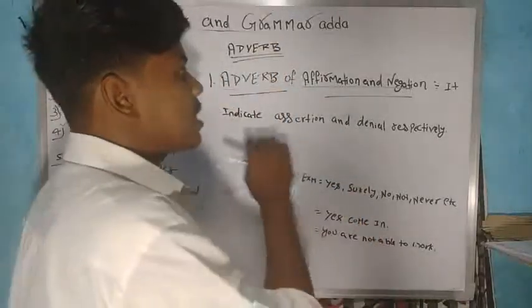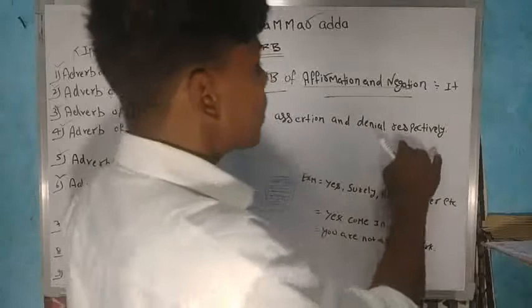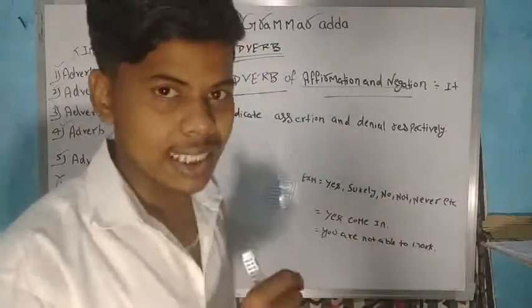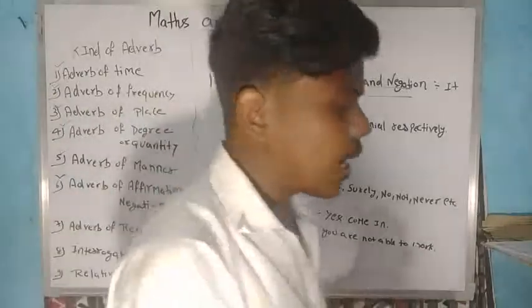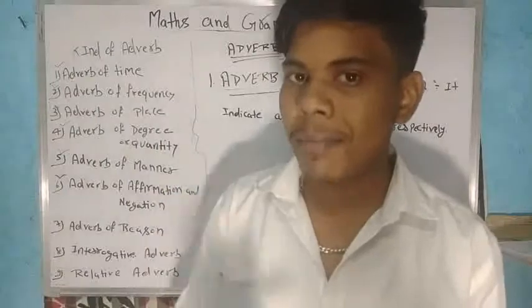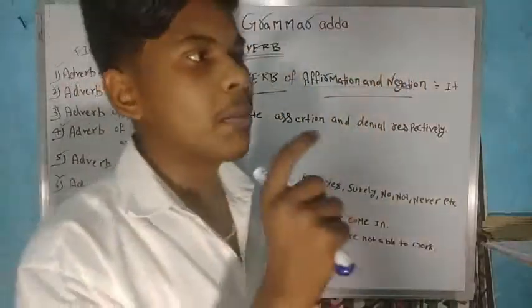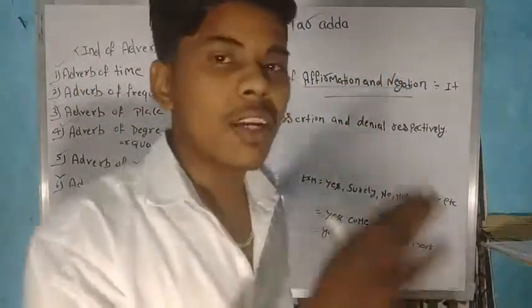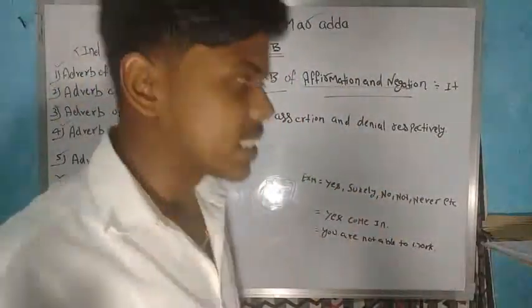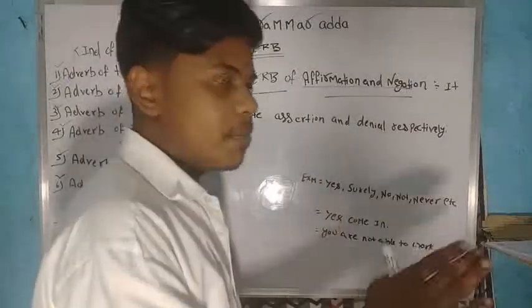Like in school, we say may I come in, ma'am? There is a 50% chance the teacher will say no or yes.